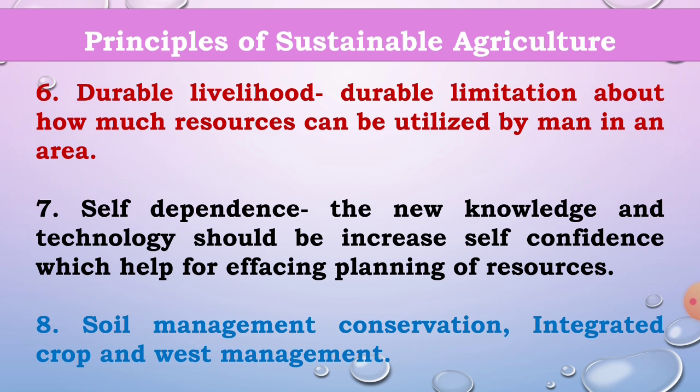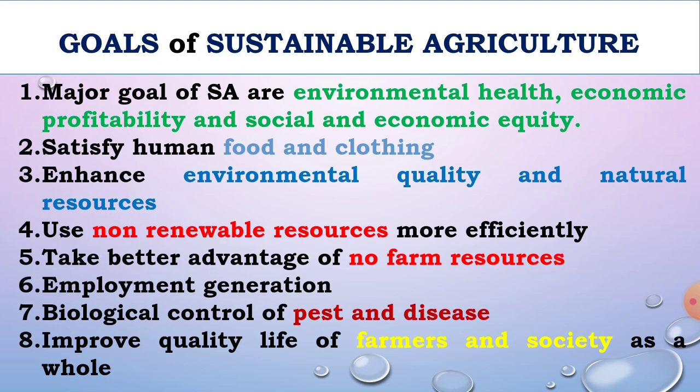Total 8 principles of sustainable agriculture. Then goals of sustainable agriculture. There are 3 major goals of sustainable agriculture. The first one is environmental health, second one is economic profitability, and third one is social and economic equity. These are the 3 major goals of sustainable agriculture. That is environmental health.